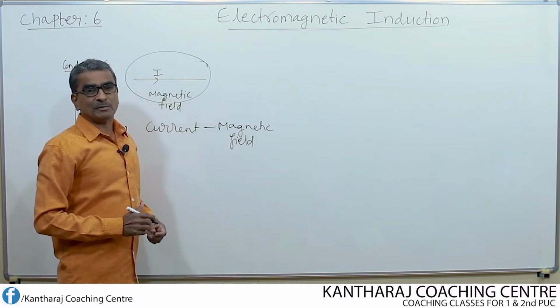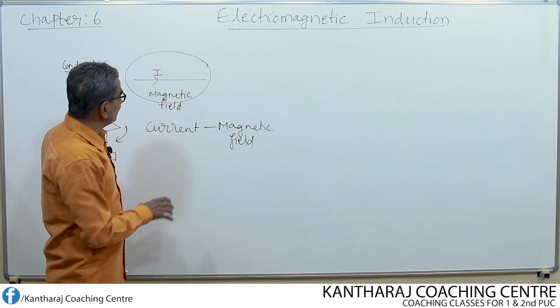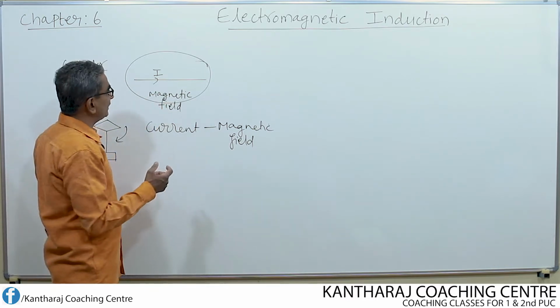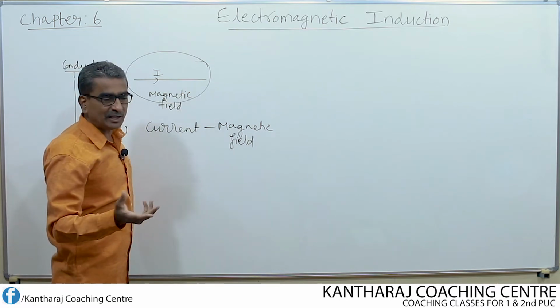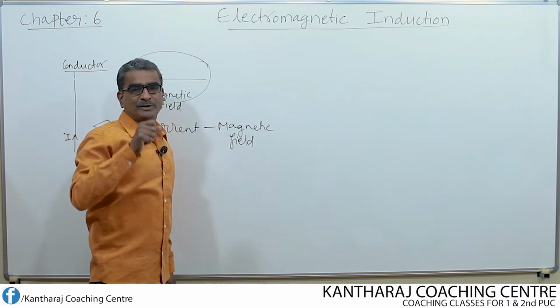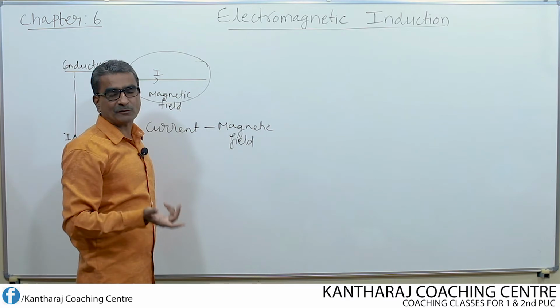Is the reverse not possible, or is the converse not possible? Usually we call this effect the magnetic effect of current. What is meant by magnetic effect of current? Whenever you pass the current through a straight conductor or through any coil, in the region around the conductor or coil, a magnetic field is produced. And we call this effect of current the magnetic effect of current.